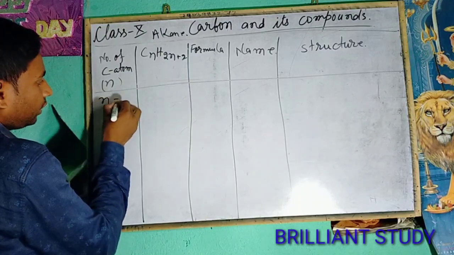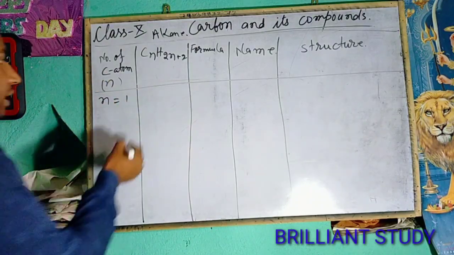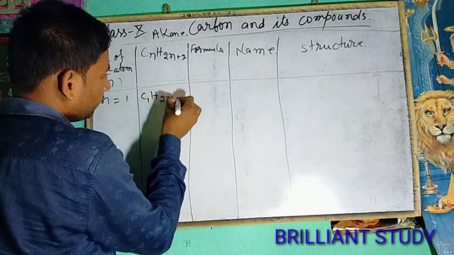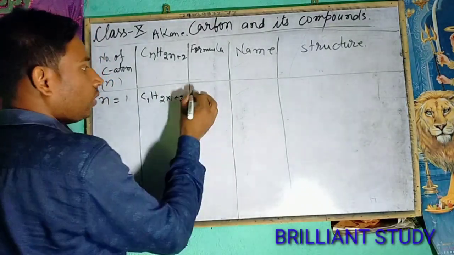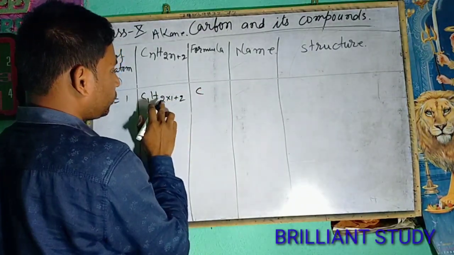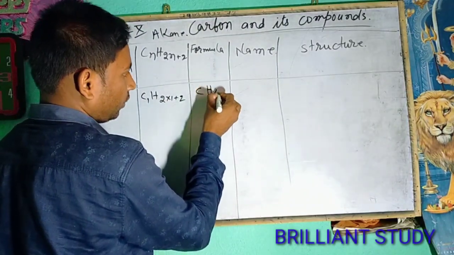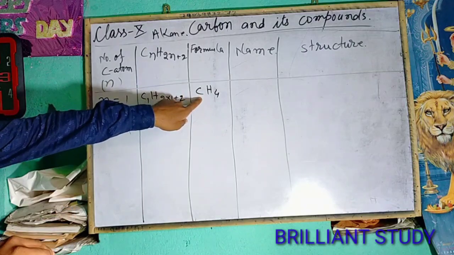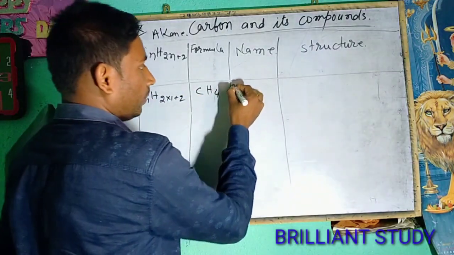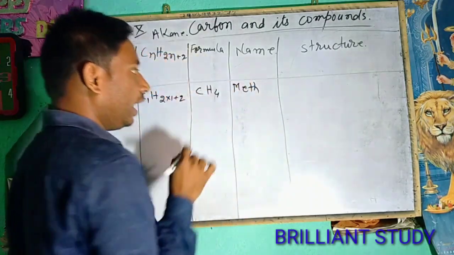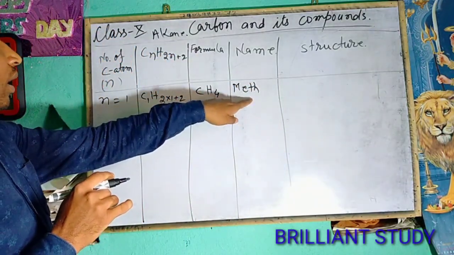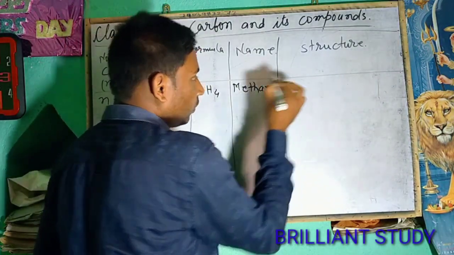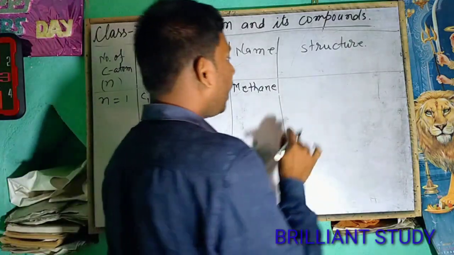If the number of carbon atoms equals 1, n equals 1, then the formula will be CH(2×1+2), that is 4, CH4. And we all know that if the number of carbon atoms is 1, it starts with meth, and for alkane ane will be added after the root name, so it will be methane.